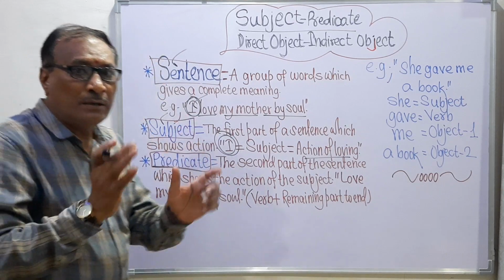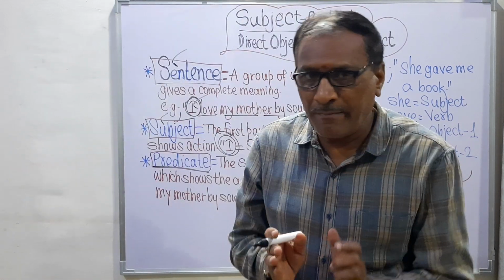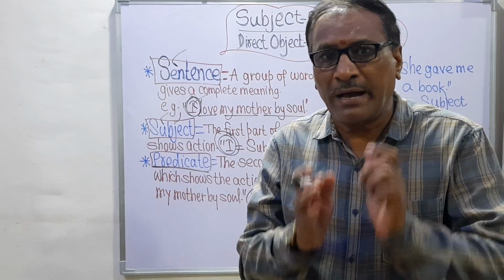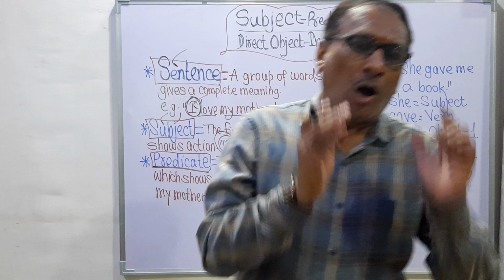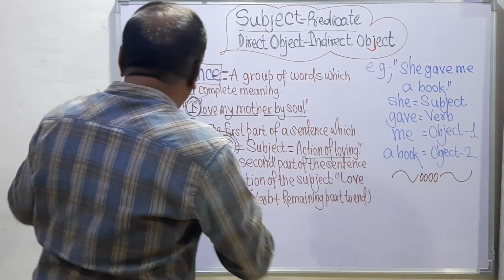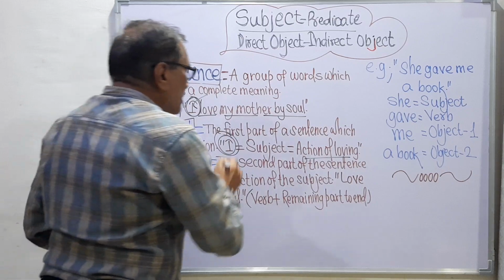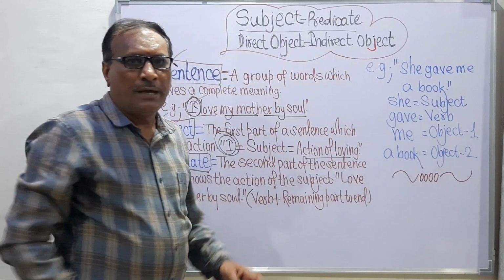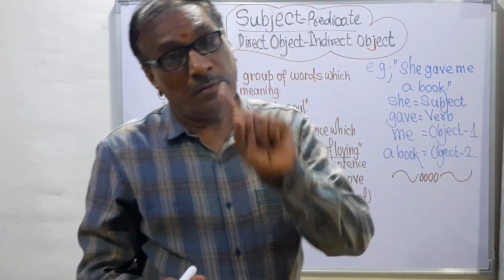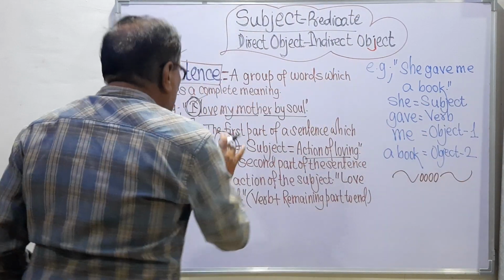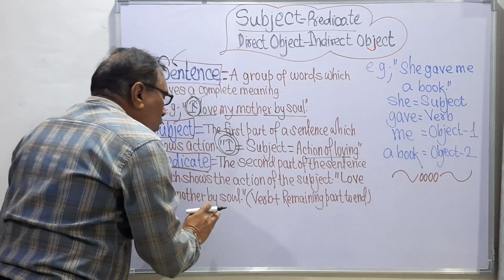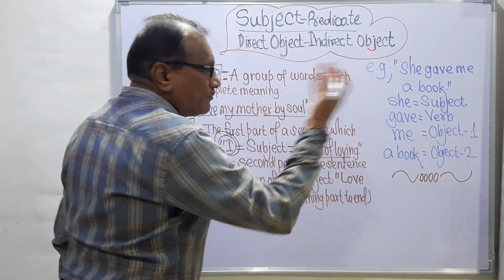So what is the predicate? Remember, what do you mean by the predicate, or what is called the predicate? So the predicate is the second part of the sentence. Remember, the second part of the sentence is the predicate, which shows the action of the subject.